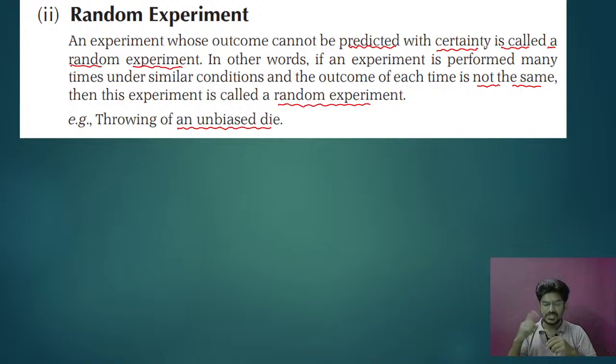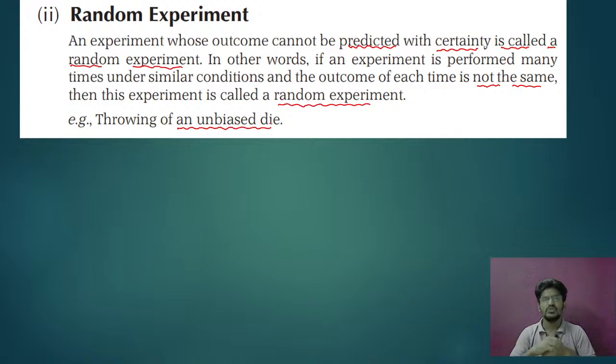Okay, so one thing you remember: random experiment means the outcomes are not predicted. And one more thing, if you do this experiment repeatedly, the outcomes will not be the same.